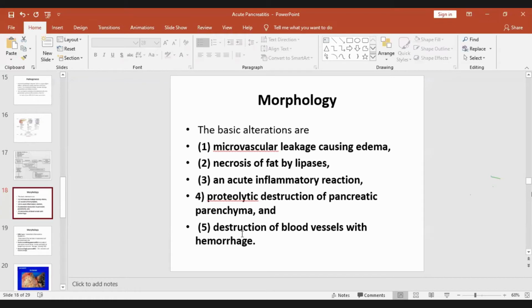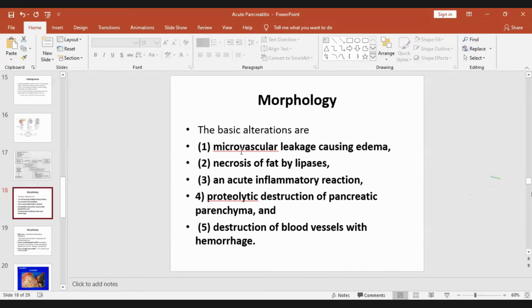So there is destruction of blood vessels by those enzymes leading to hemorrhage. There is digestion of protein, the pancreatic parenchyma, by proteolytic enzymes. Then there is necrosis of fat by the lipase, and these things will lead to acute inflammatory reaction and leakage of fluid and blood outside the blood vessel like in acute inflammation, and that will lead to edema and congestion and all that.